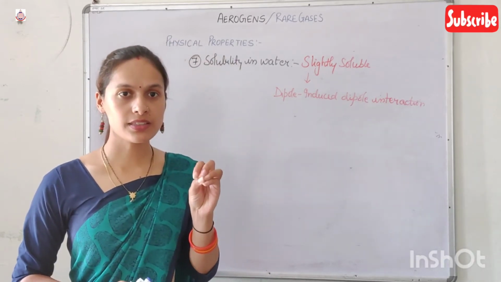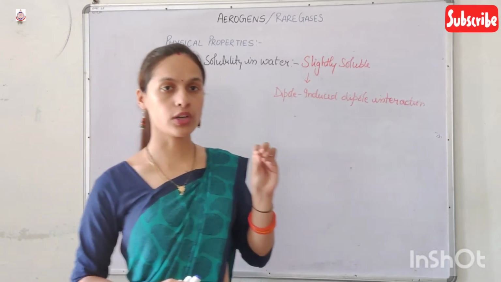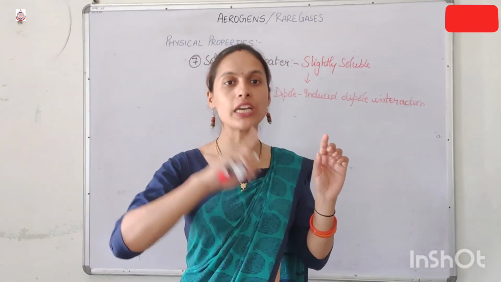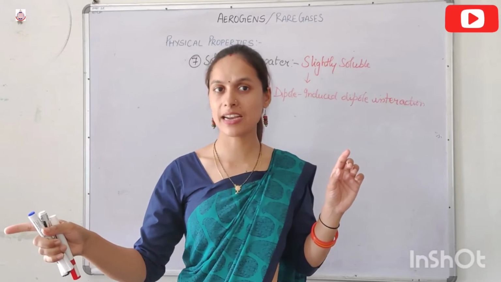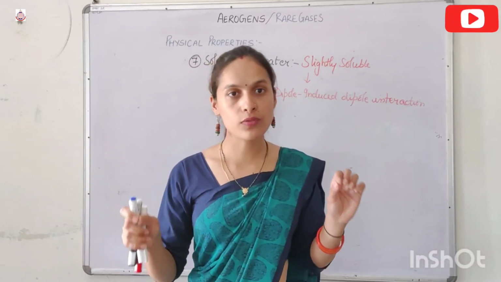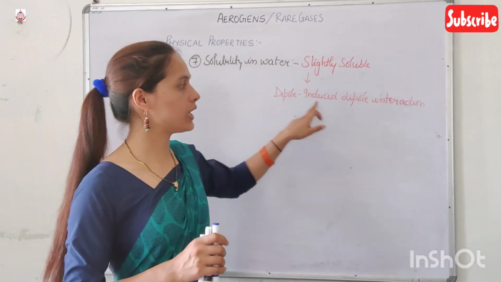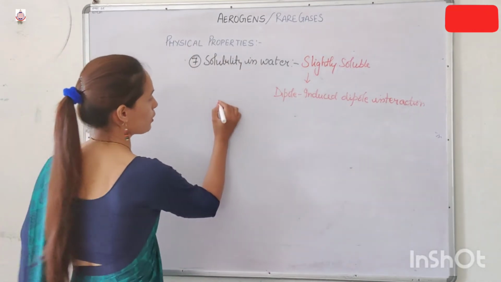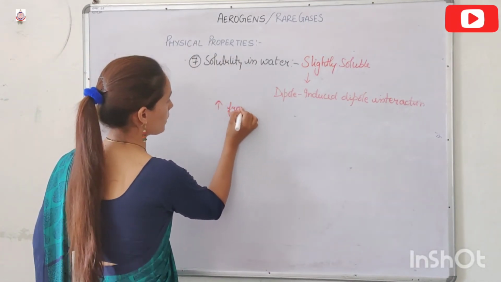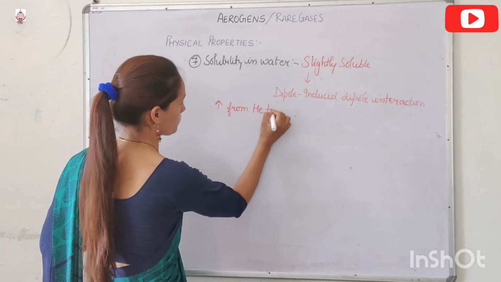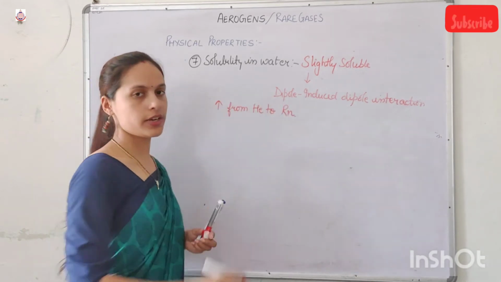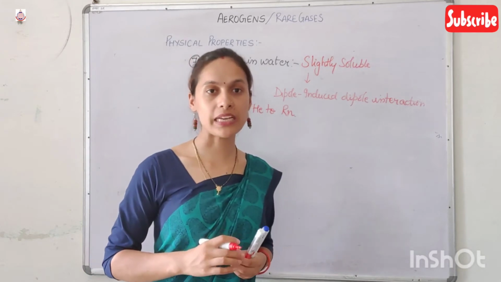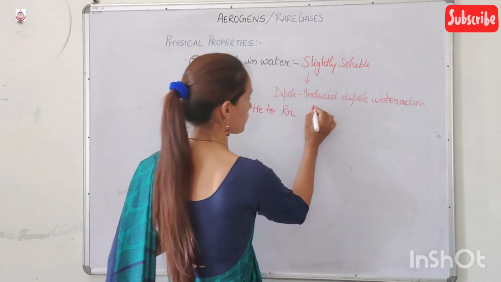Due to the increase in size, the tendency of the water molecule to induce the dipole in the noble gas atom increases, and because of this, the strength of dipole-induced dipole interaction increases, as a result of which solubility increases from helium to radon.